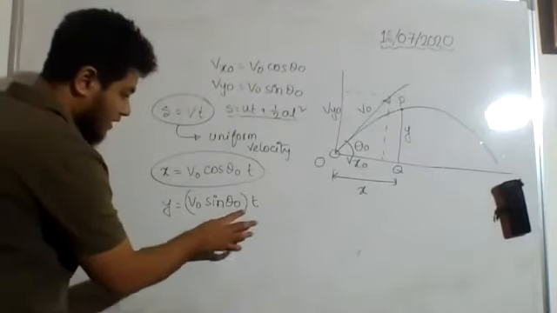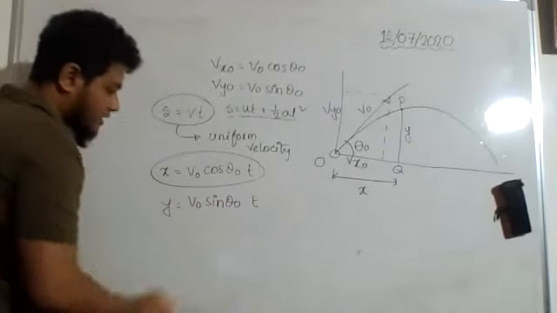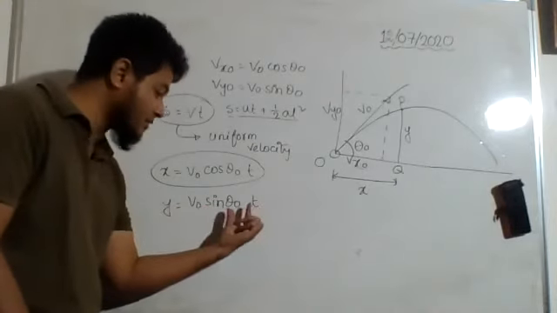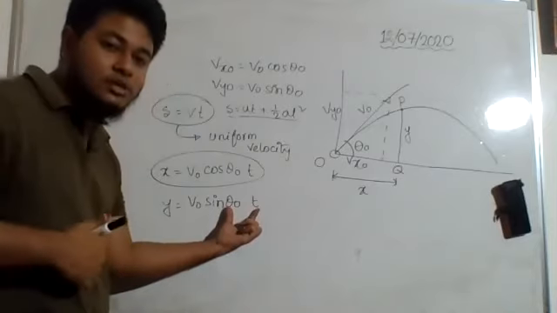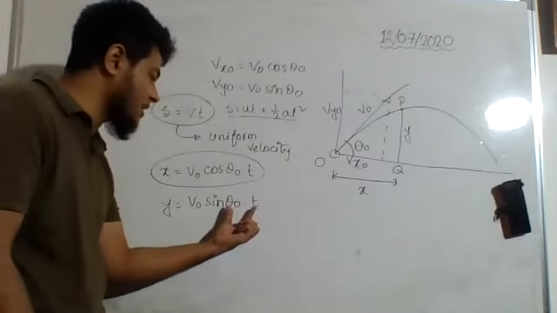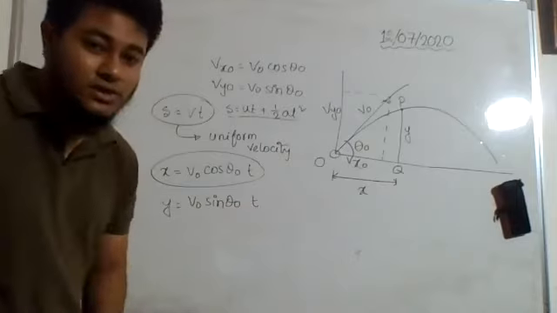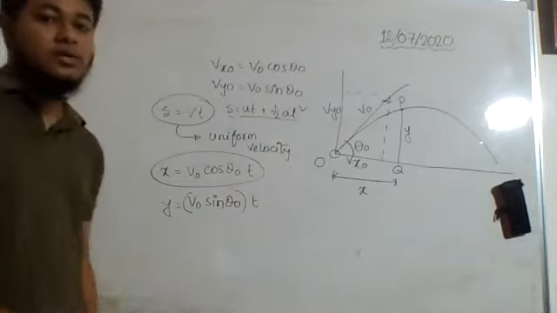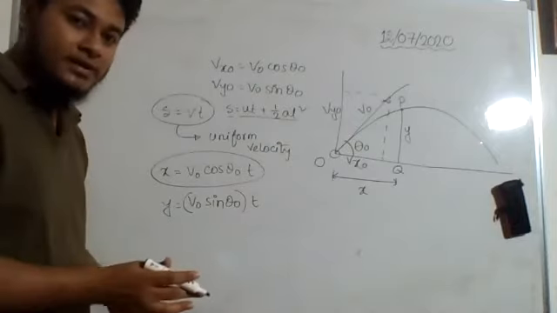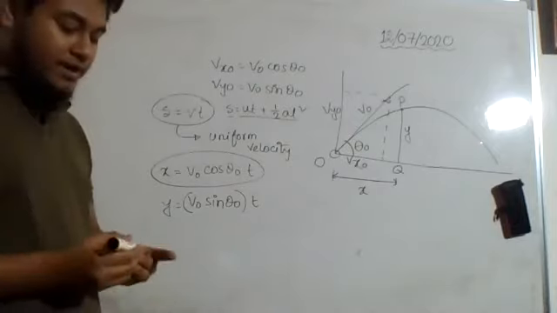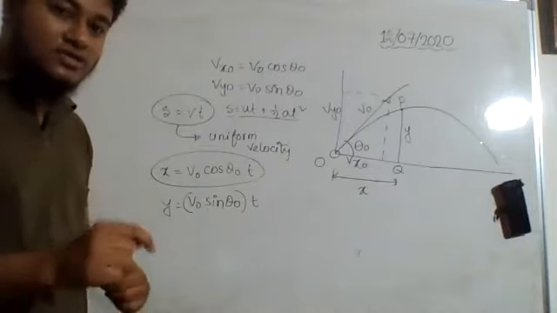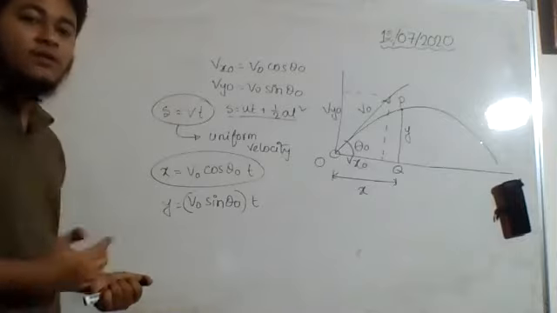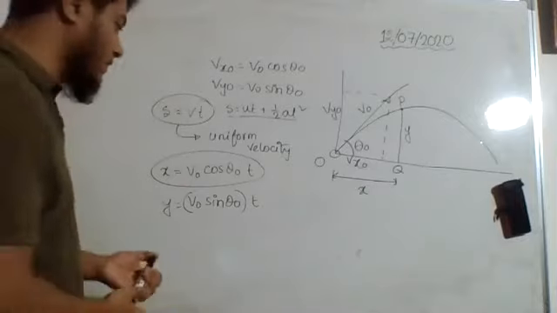Let us see. If you do not put this bracket, then it will represent v naught into sine theta naught t. That means the teacher might comprehend it in this way, that t is multiplied with theta naught only. But this is not the case. t will be multiplied with all of this, right? So that is why it is very important to put the bracket. In case you forget to put the bracket, then the teacher holds the right to deduct the marks if he wants to. So do not give any chance.